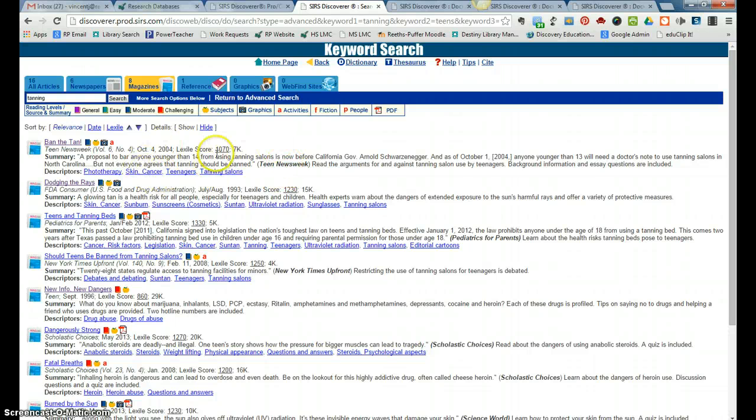But I hop down here and I see this one, new info, new dangers, and I start reading the description, and I really don't see anything about tanning. It doesn't mean that tanning's not mentioned somewhere in that article, but when I read this description, what it's telling me is that tanning is not the predominant topic of that article. It's probably not one I'm going to look at.